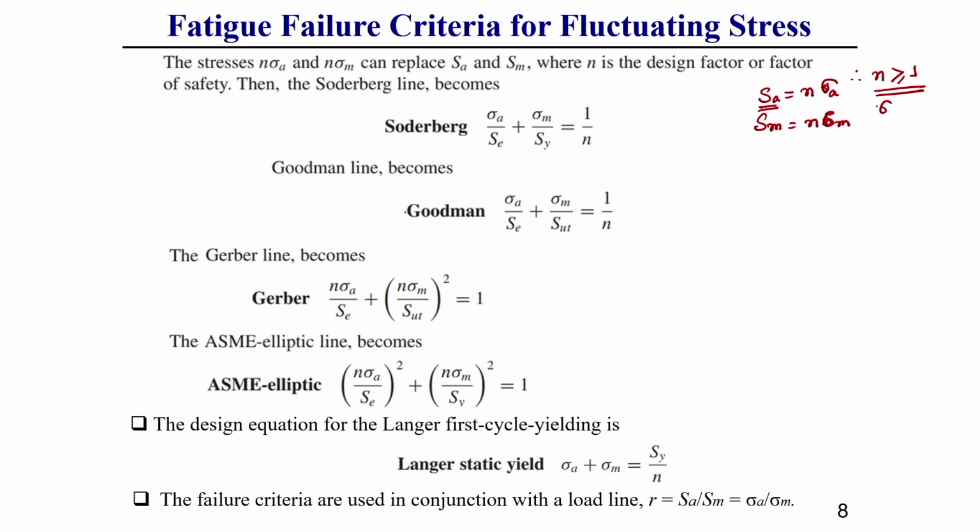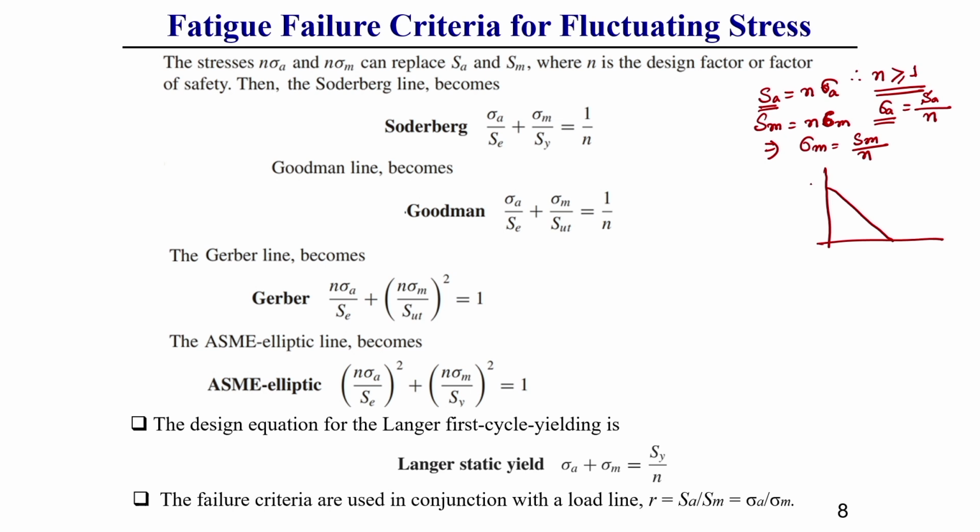That is why I have written SA, or the allowable amplitude of stress, equal to the amplitude of the stress on the line divided by the factor of safety n. Similarly, the mean component we can write as SM by n. This you should keep in mind, because